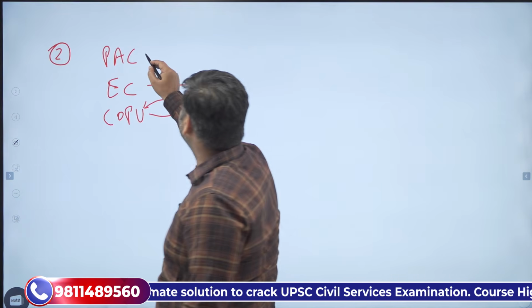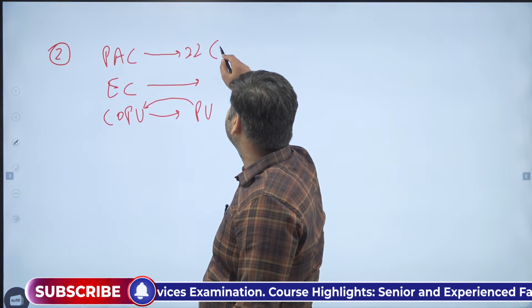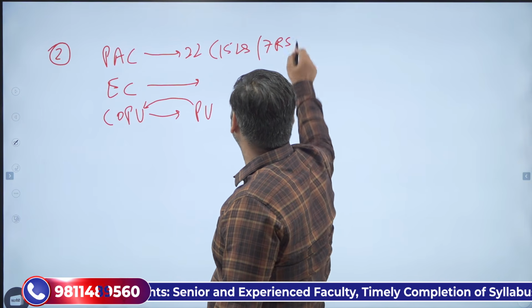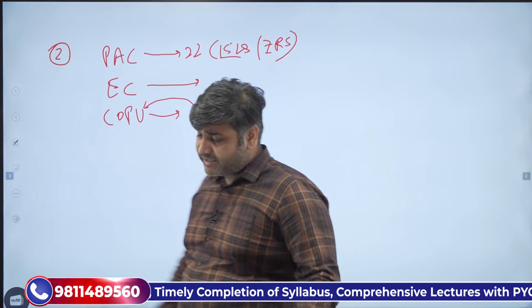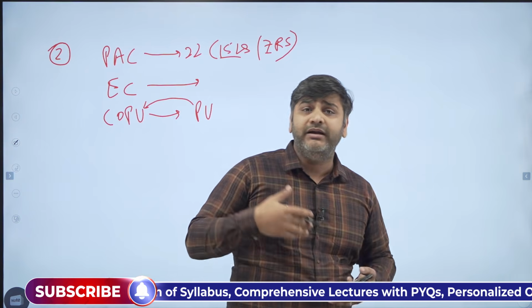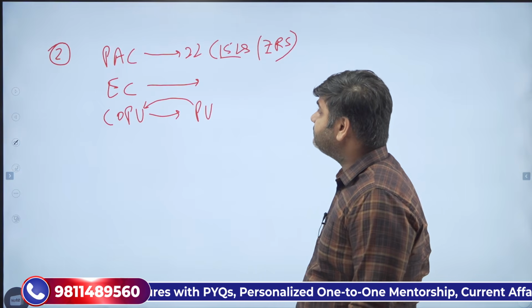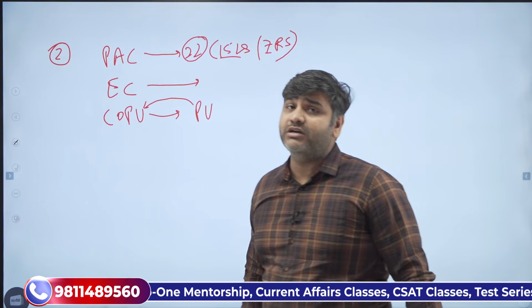And public account committee, one of the most important committees, consisting of 22 members, 15 coming from Lok Sabha and 7 coming from Rajya Sabha. Earlier it only used to have members from Lok Sabha. Then there was an agreement between the Lok Sabha and the Rajya Sabha, and Rajya Sabha members were also included in this committee, 7 of them. So there are 22 members here, public account committee.